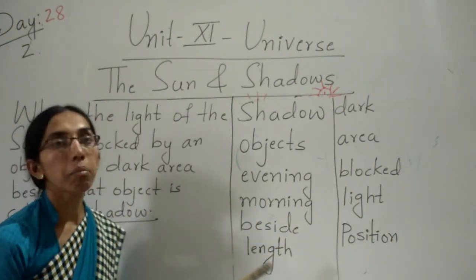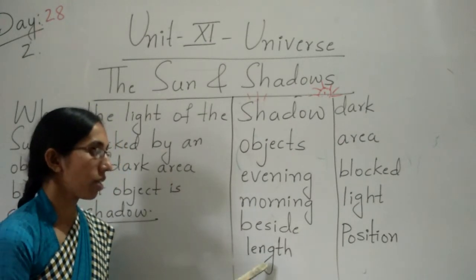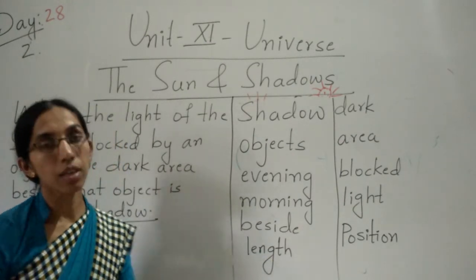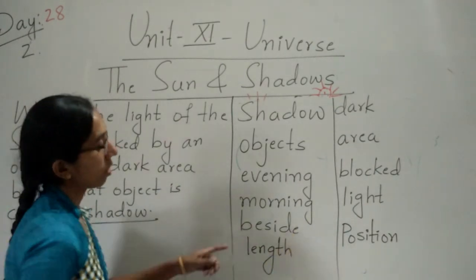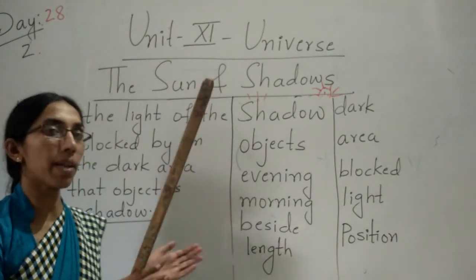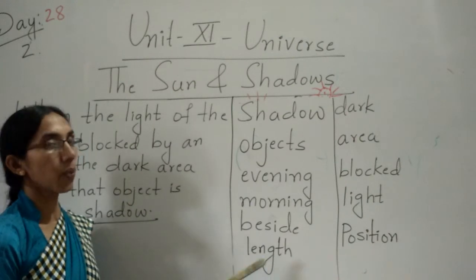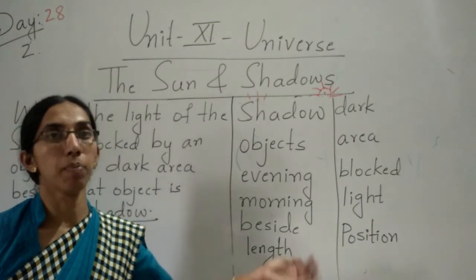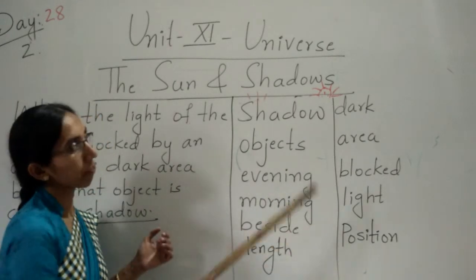B-E-S-I-D-E, beside. L-E-N-G-T-H, what is that? Length. Beside means what? Very close to that thing. Length means what? It is size, depending upon size, whether it is big or small, that is the length.